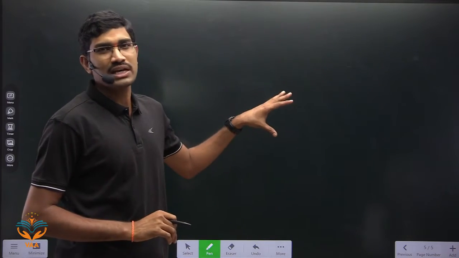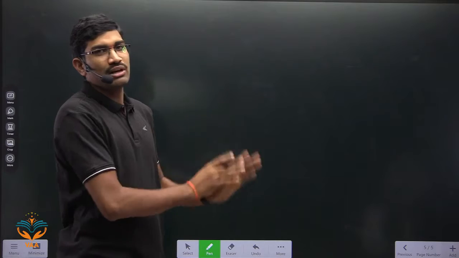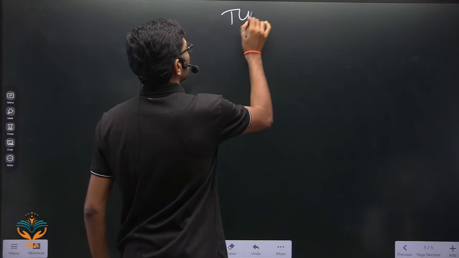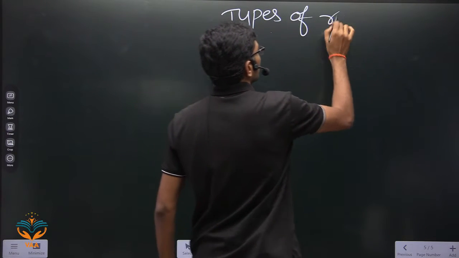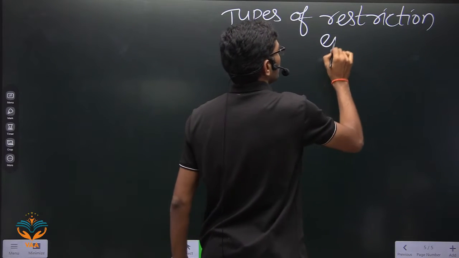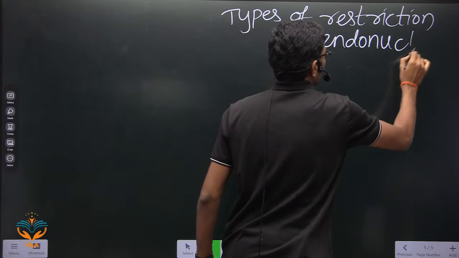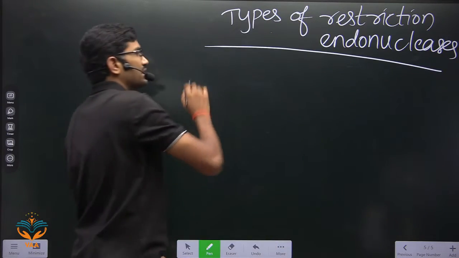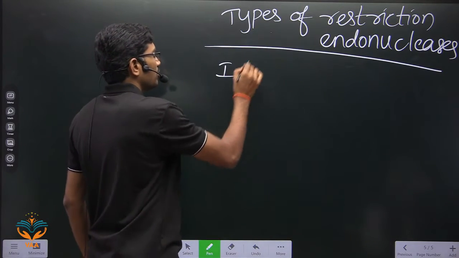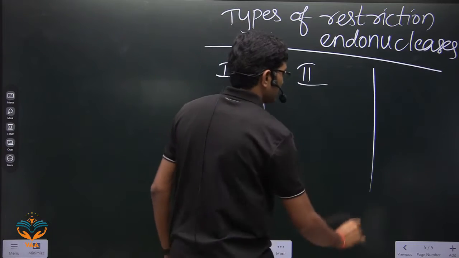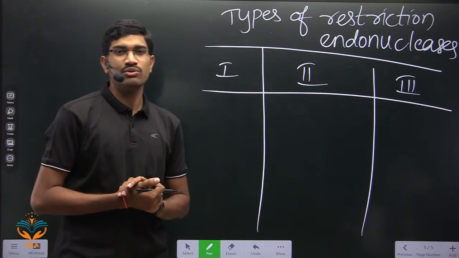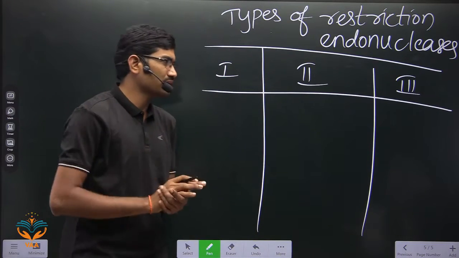Actually there are some types, but anyhow in this chapter we are mainly focusing on only one specific type of restriction endonuclease. So first we will see the types of restriction endonucleases. Here we don't need many points because in the NCERT they did not talk about the types. But for your understanding, I am talking about the types here. So mainly we are focusing on 3 types of restriction endonucleases. Even a 4th type is there, but it is not important, leave it.